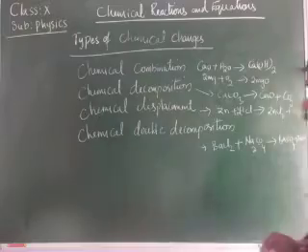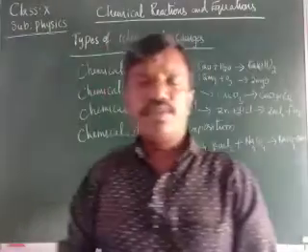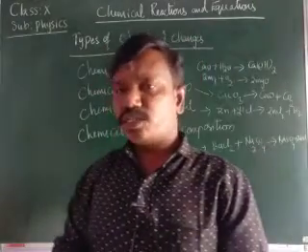Like that we get the chemical reaction, children. These are the different types of chemical reactions.